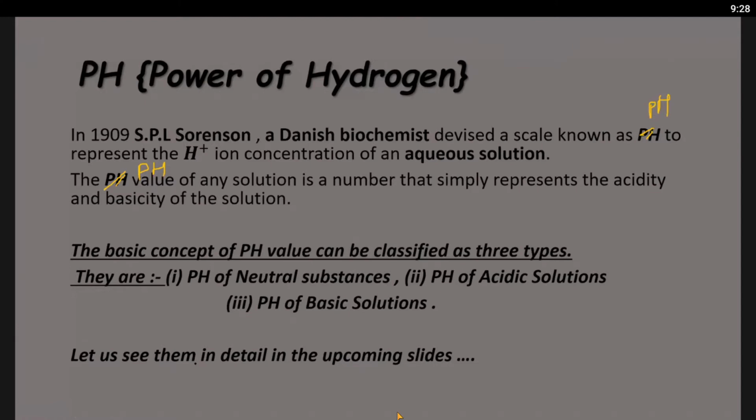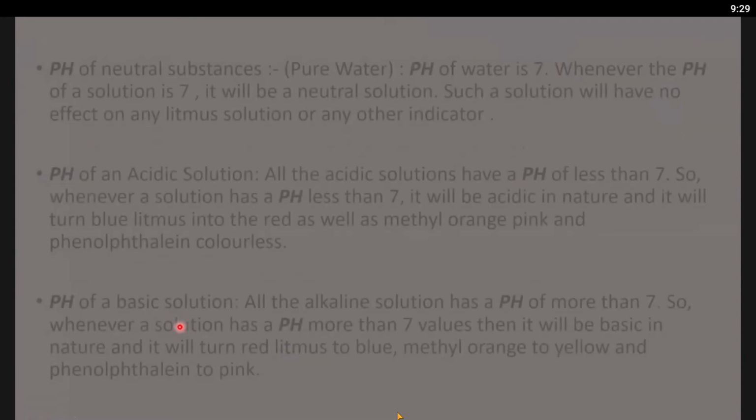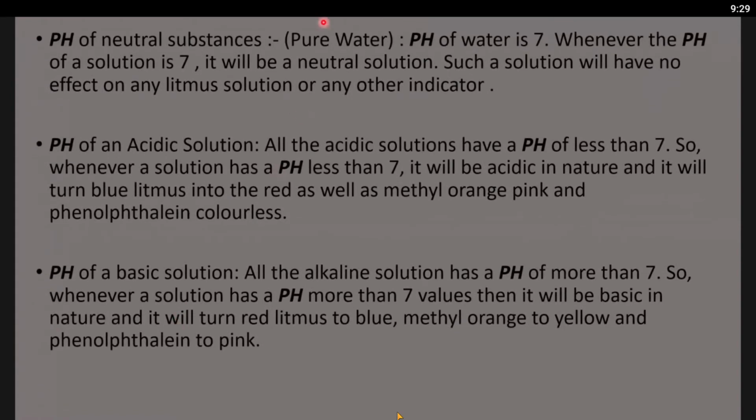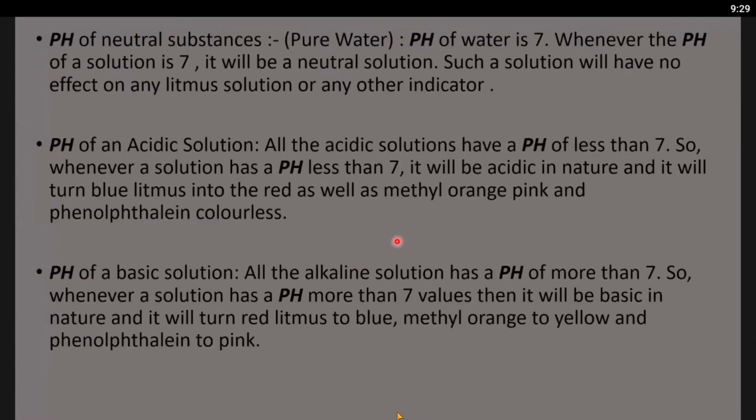The basic concept of pH can be classified into three types: pH of neutral substances, acidic solutions and basic solutions. pH of a neutral substance like pure water: the pH of water is 7. Whenever the pH of a solution is 7, it will be a neutral solution. Such a solution will have no effect on litmus solution or any other indicator.